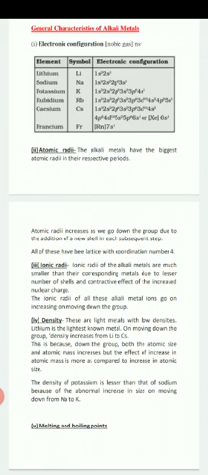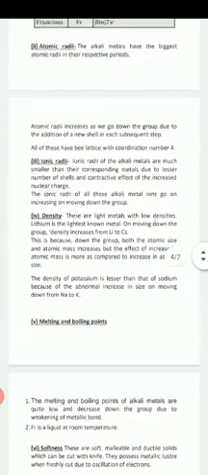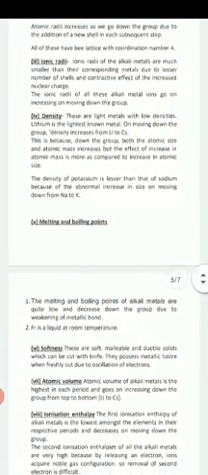The density of potassium is lesser than that of sodium because of the abnormal increase in size on moving down from sodium to potassium. The melting and boiling points of the alkali metals are quite low and decrease down the group due to weakening of the metallic bond. Francium is liquid at room temperature.